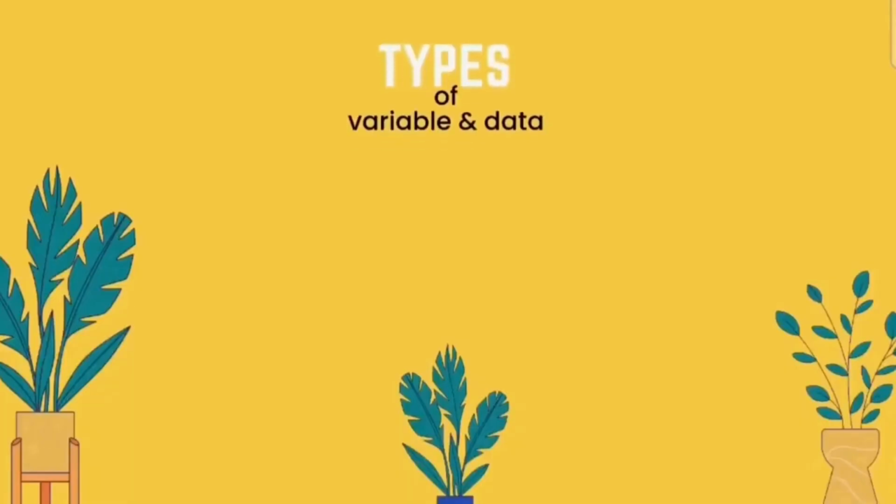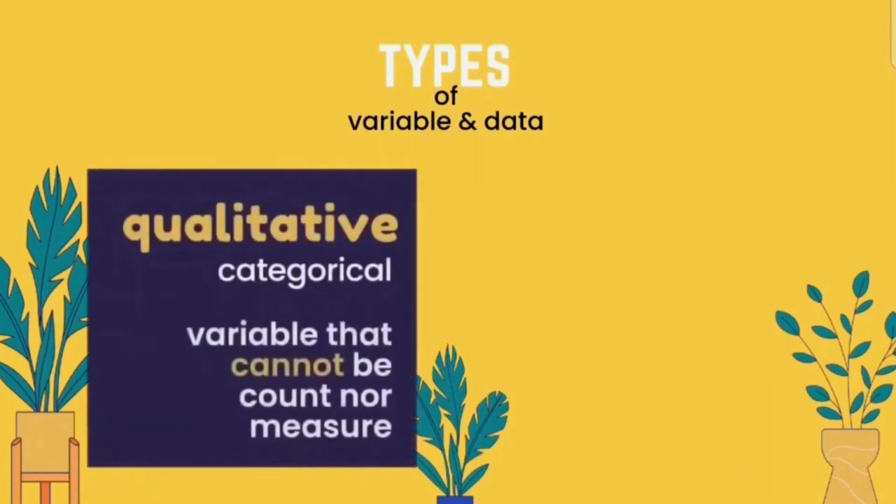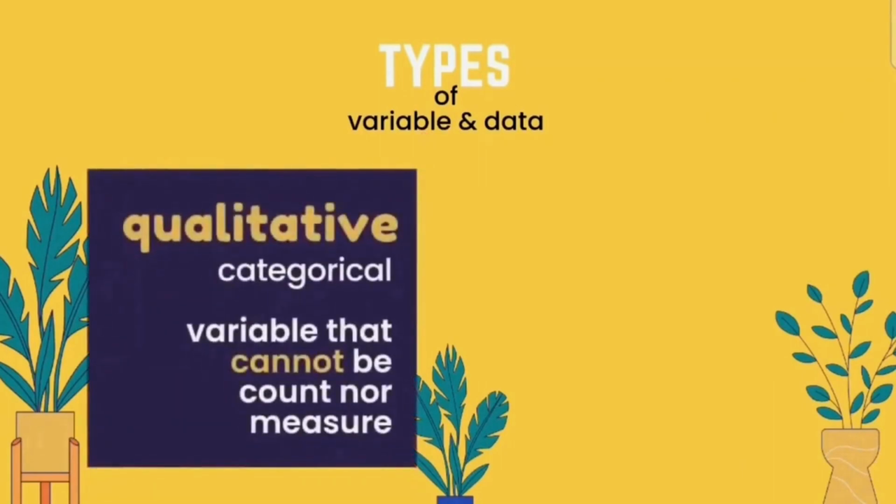So next is types of variable and data. Before we go further, please remember that your types of variable depends on the types of data. So types of data will determine the types of variable. There are 2 types of variable in data. The first one is qualitative, or sometimes we call it categorical. Qualitative variable is where you cannot count nor measure the variable.